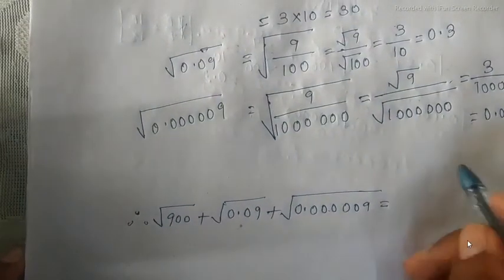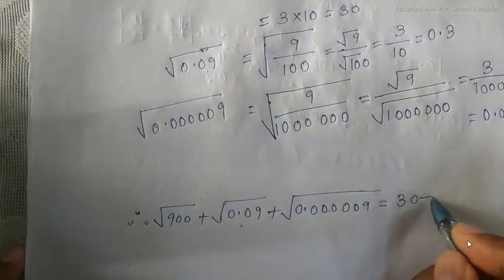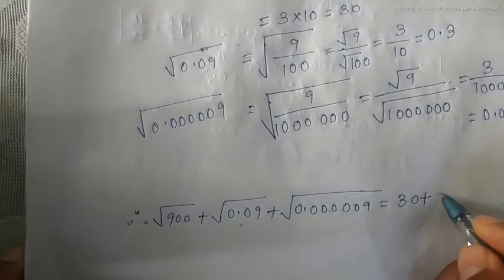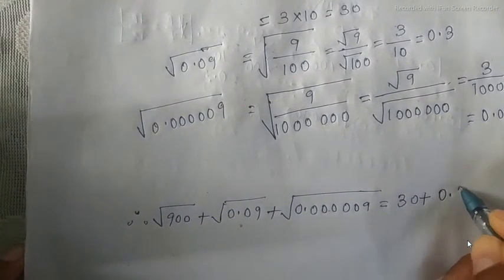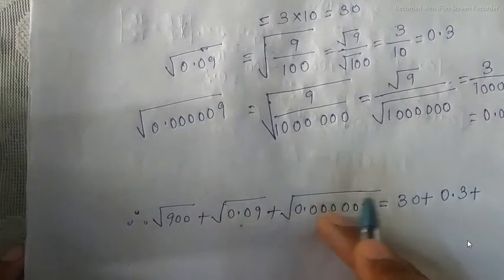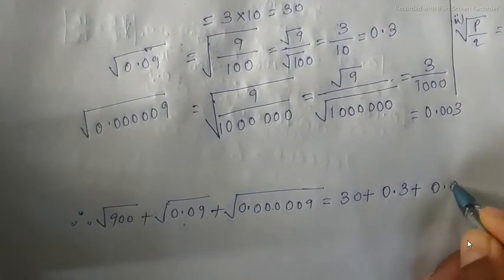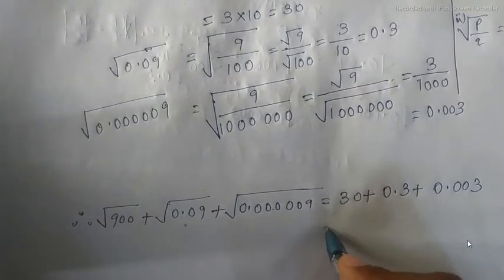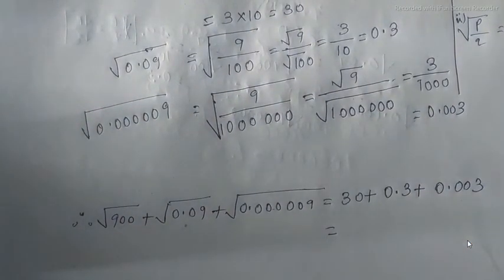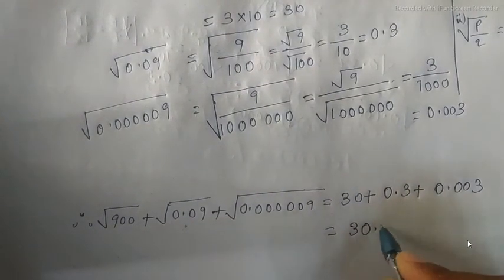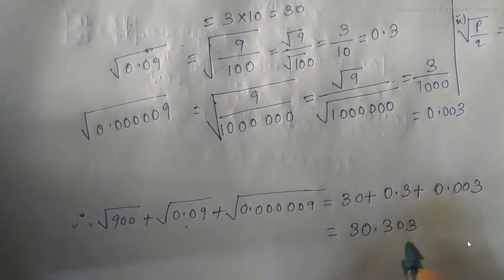It is 30, plus the value of root 0.09 was 0.3, and the value of this we found as 0.003, and if we add these we will get the value as 30.303. This will be done.